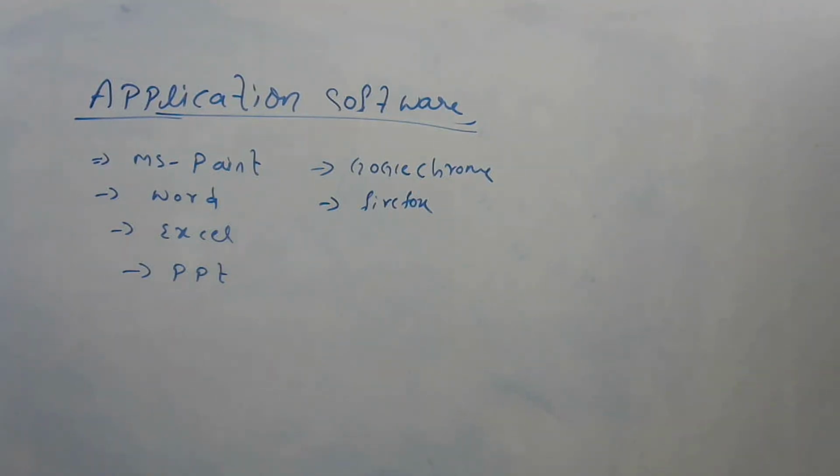So this is about hardware and software. A computer contains two things: hardware and software. Hardware means the physical components of a computer. Here we have considered two types of components, internal and external components. Like that, software is a set of instructions or programs. Next, this software is again of two types: system software and application software.